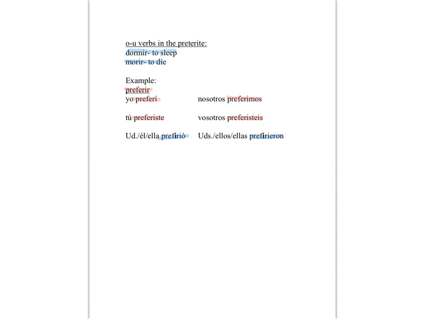So we have to look at the location where the E would normally change to IE in present tense. In preterite, it just changes to an I. The E changes to an I in each of these locations. So that's what we have to look out for. And the other thing is the endings are actually normal. Right? -í, -iste, -ió, -imos, -isteis, -ieron. Those endings are totally normal.